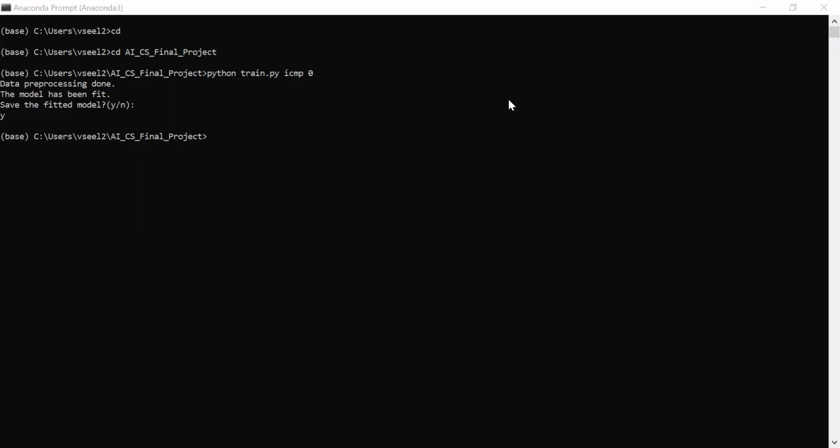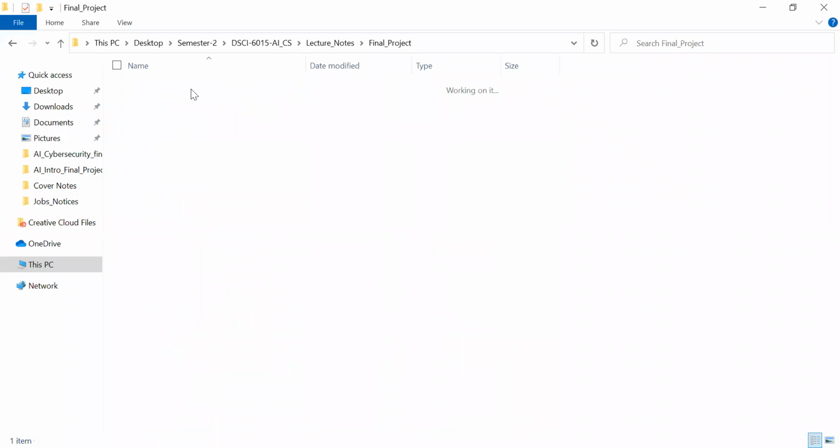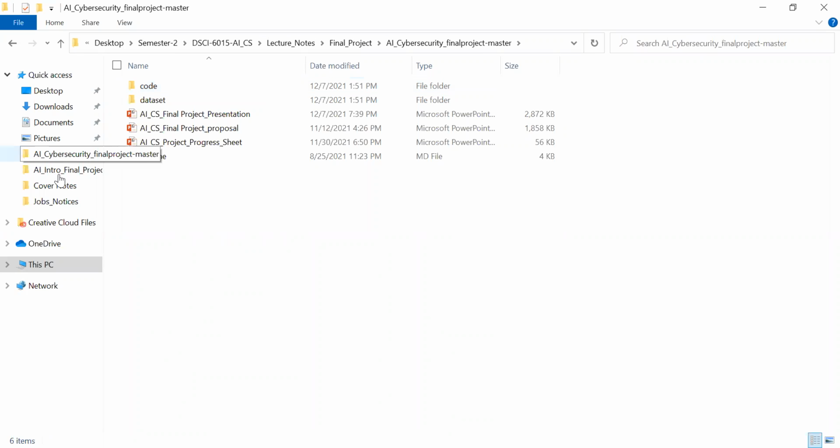How it is saved in our data files: if you go through the folder, you can verify whether the data is saved or not. If you see here in this particular project, I can see the models have been saved.